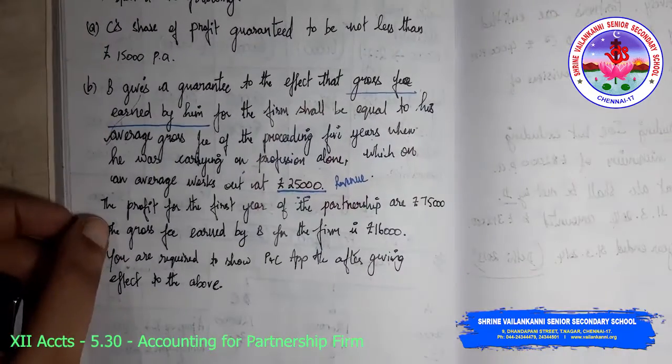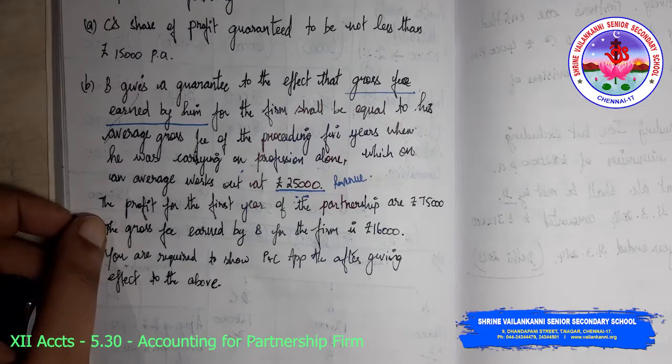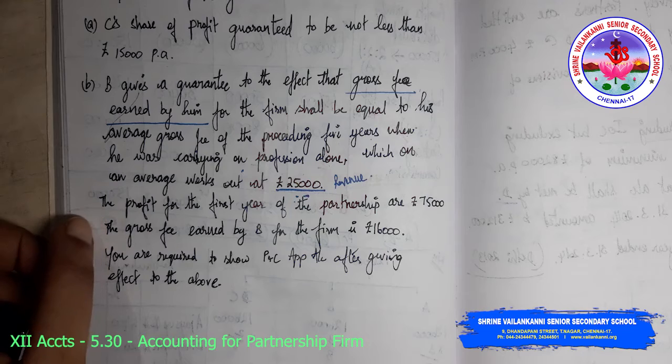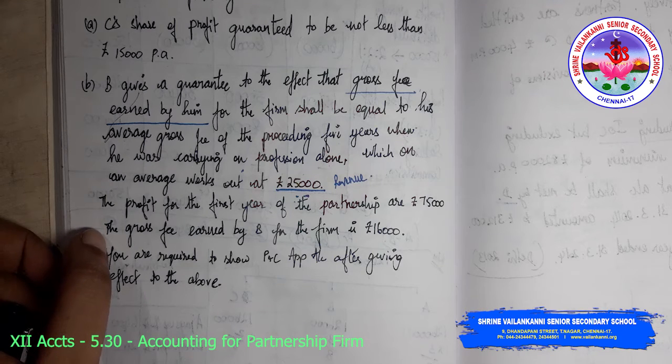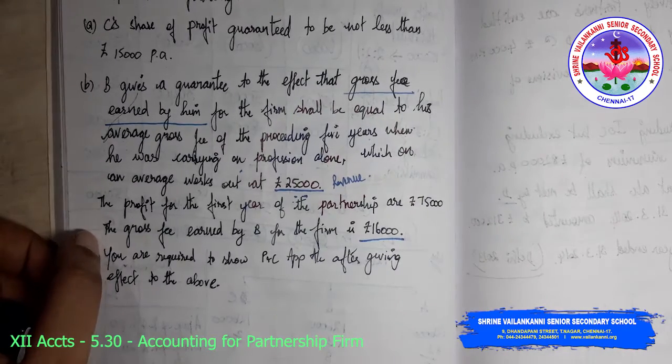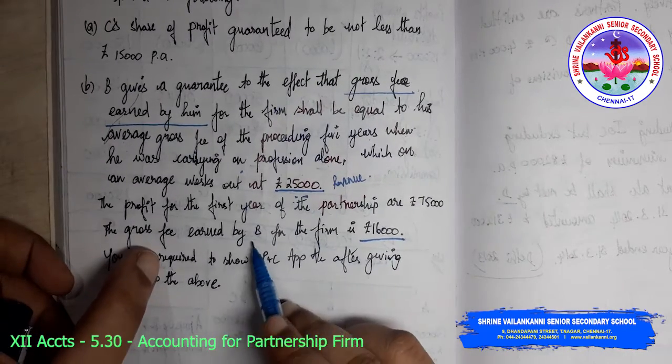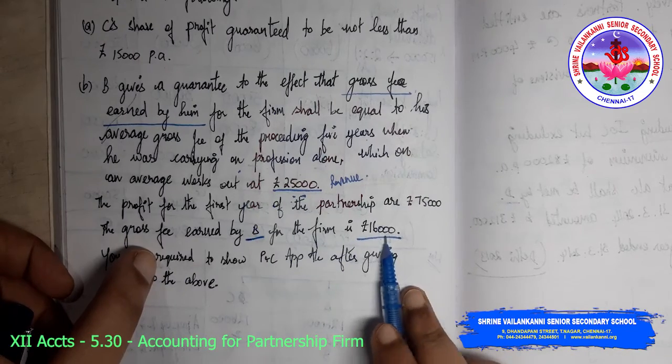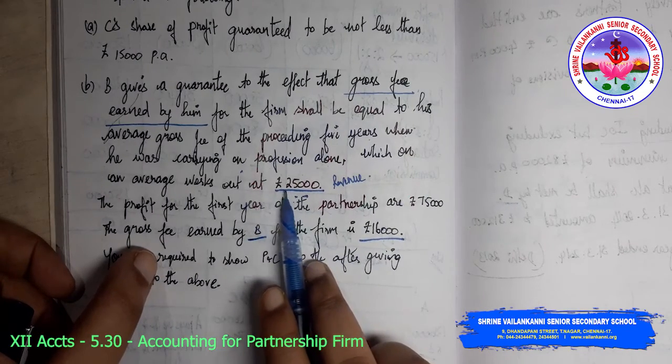This is revenue. The profit for the first year of the partnership is rupees 75,000. The gross fees earned by B for the firm is 16,000. But how much is guaranteed by him?